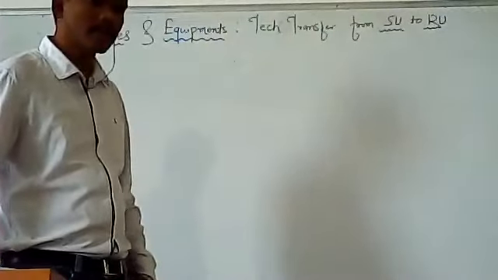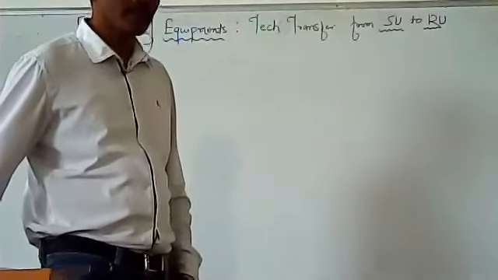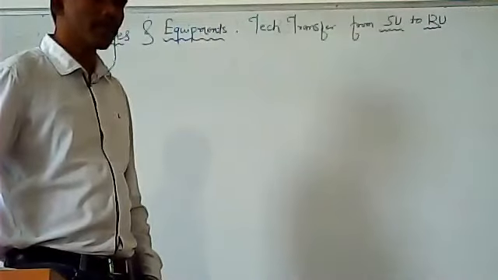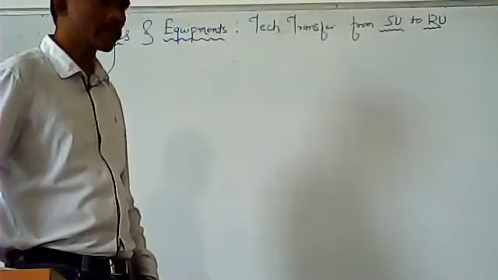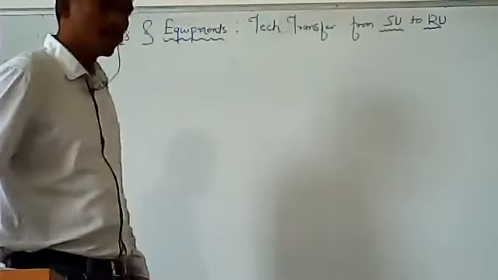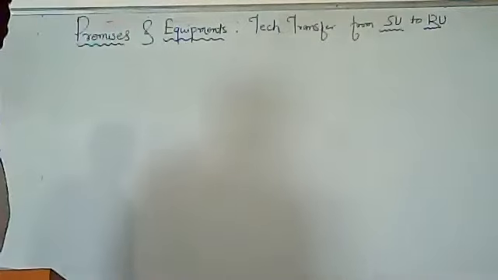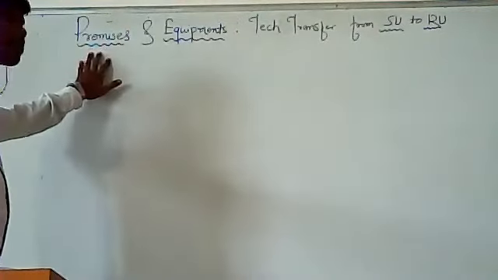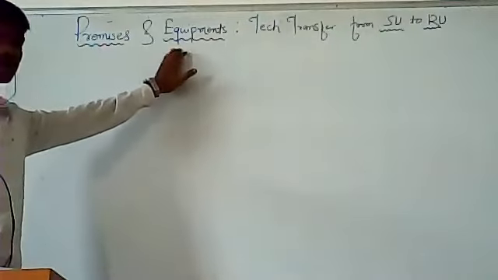Sending unit could be your R&D and the receiving unit may be your manufacturing site, and the other possibility would be from one manufacturing site to other manufacturing sites. So that is all with respect to SU to RU. Now today we are going to discuss the technology transfer considerations with respect to premises and equipments.